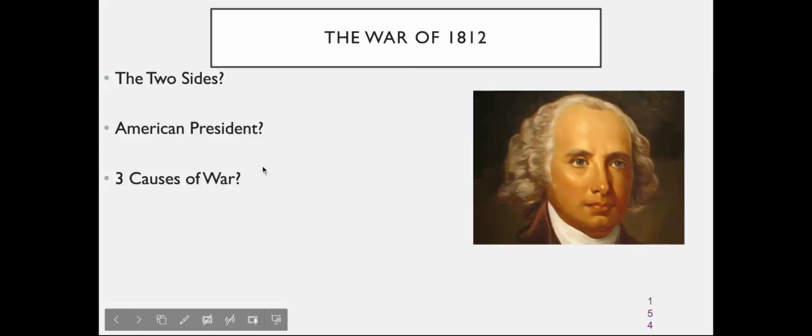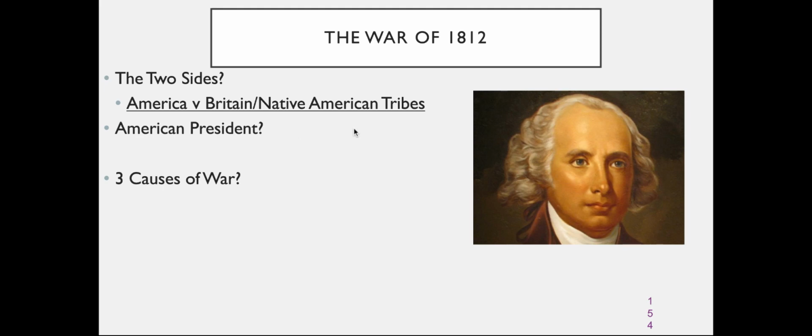The War of 1812. There were two sides in the War of 1812: America versus Britain and the Native American tribes. The tribes chose to fight with the British because American settlers had been pushing west, taking their lands. Also, the British had been giving them guns. The American president was James Madison.